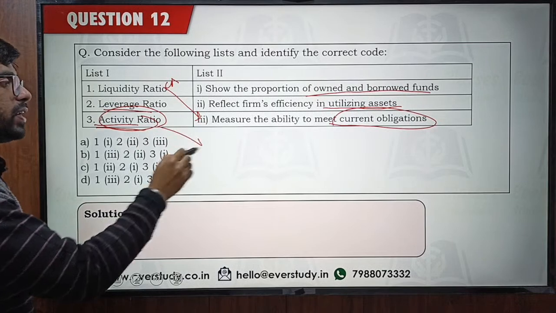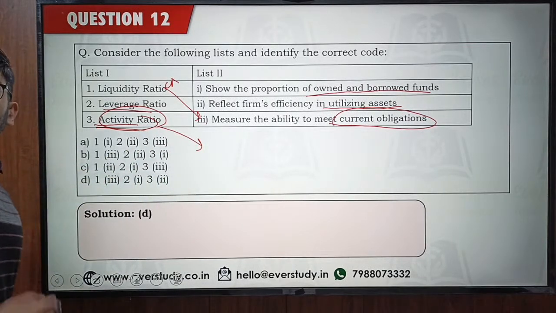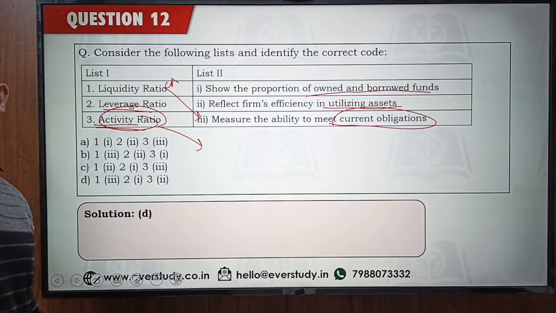There are many activity ratios. They are also referred to as turnover ratios. So working capital turnover ratio, debtor turnover ratio, fixed asset turnover ratio, all these are your activity ratios.